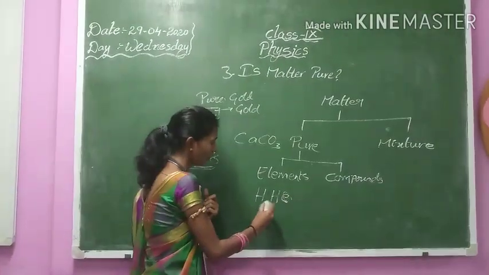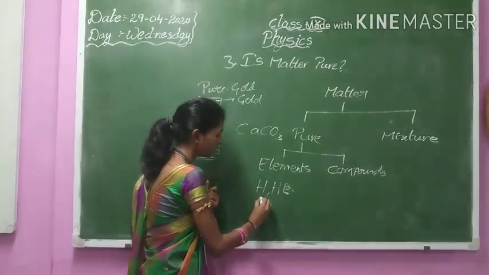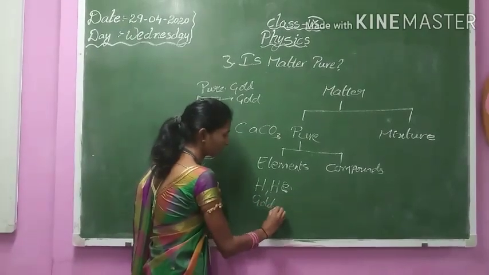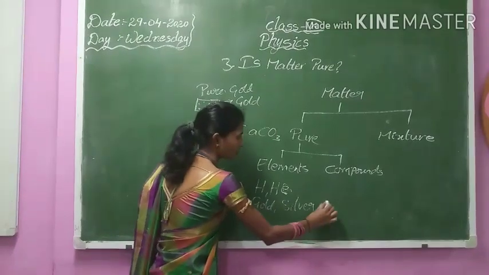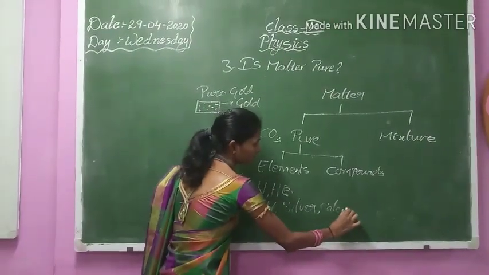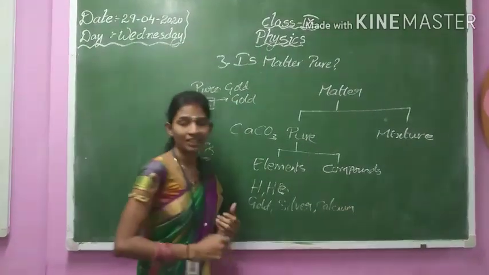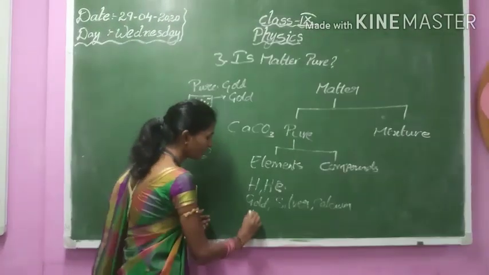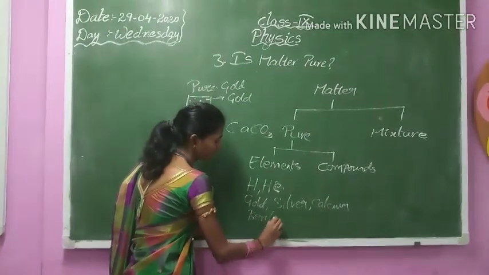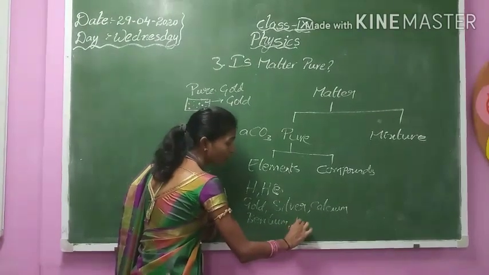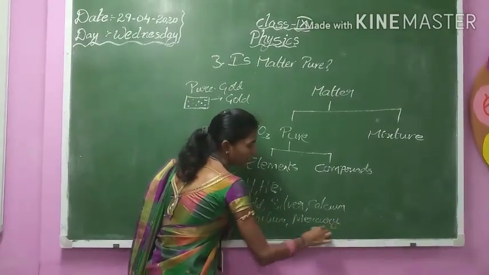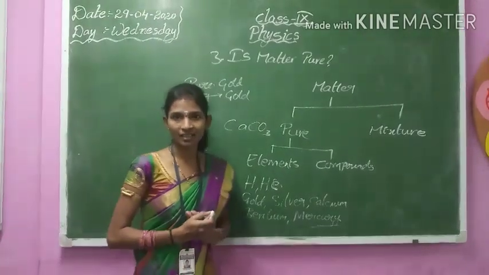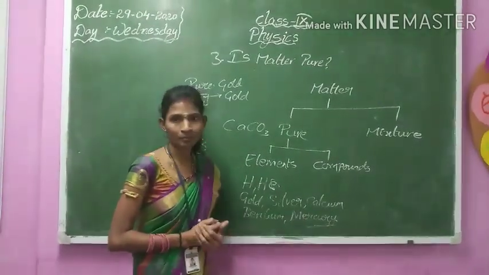In solids, gold, silver, calcium. In liquids, bromine, mercury, and as we know, mercury is a liquid metal at room temperature.